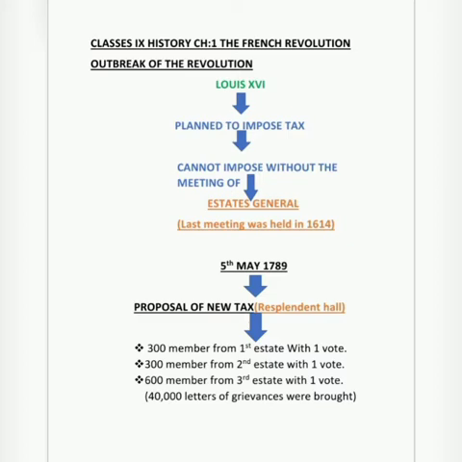The third state was always discriminated against and deprived of different rights as compared to the first and second states.